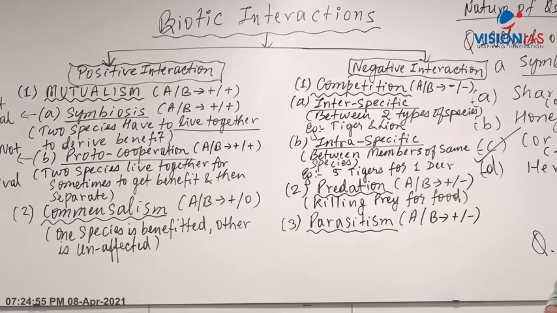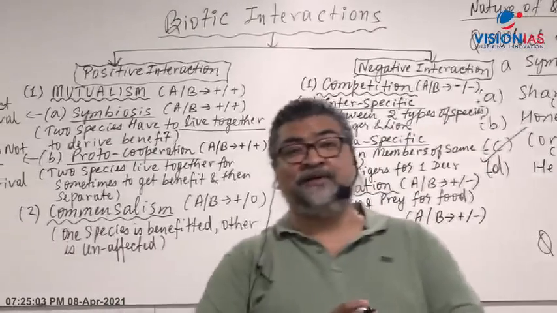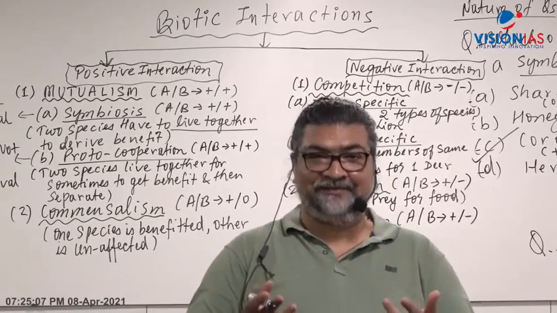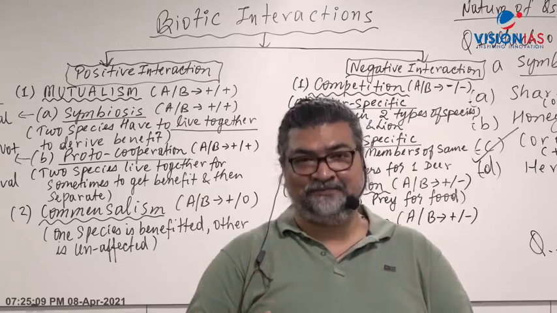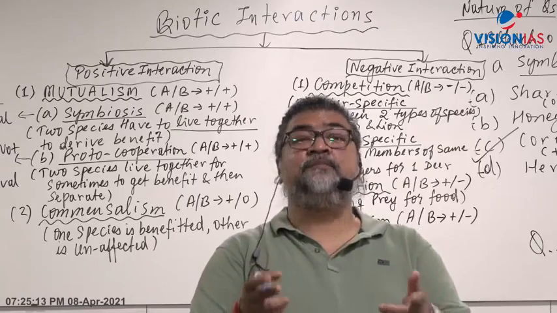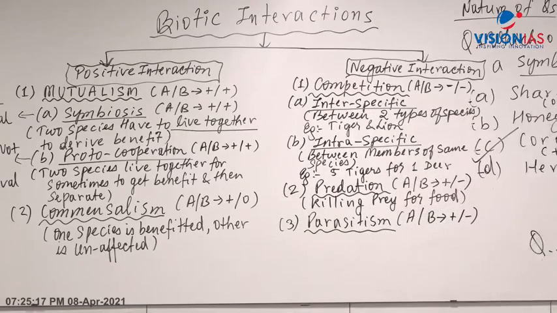Nowadays there is a word that has been in discussion. The Prime Minister mentioned in Parliament, andolanjeevi, parajeevi. Parasites are parajeevi, which live on others. They are called parasites. So nowadays these words have become very common.